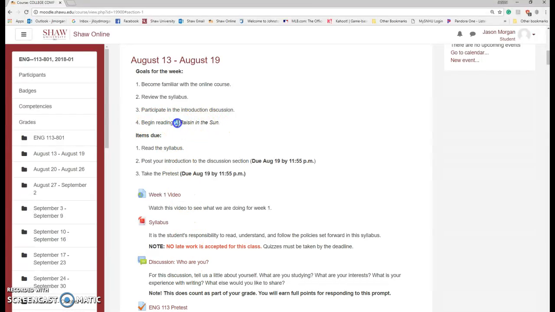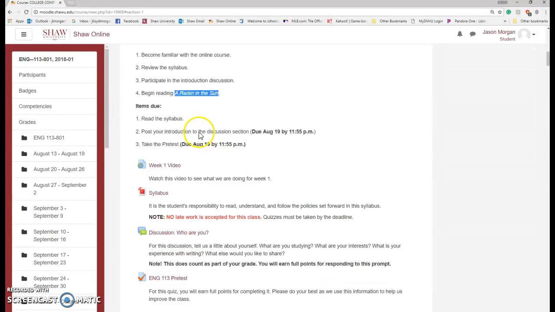Again, that is a required textbook for this class. That's actually a book, not really a textbook. And again, you can get Arrays in the Sun any number of places online. Basically any bookstore will have a copy of it. So begin reading it now. We'll start doing discussions on it in a few weeks, but you don't want to wait till the last minute to start reading it.